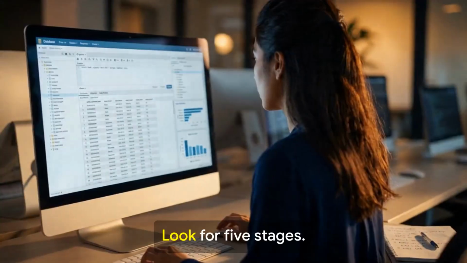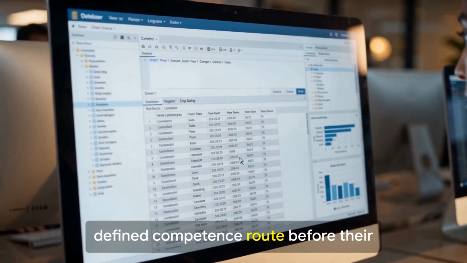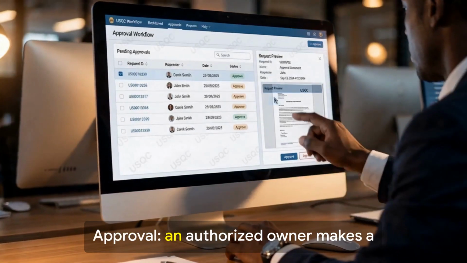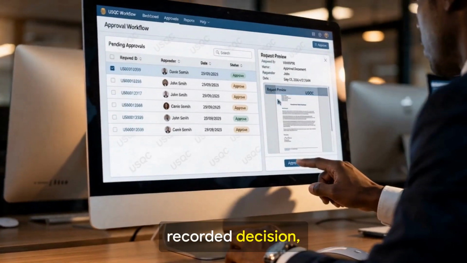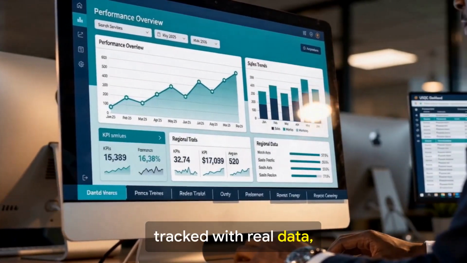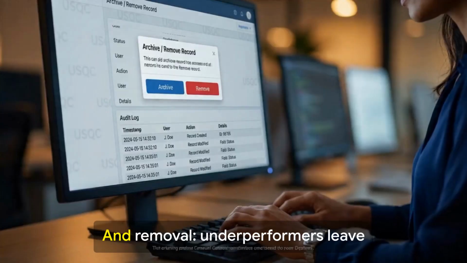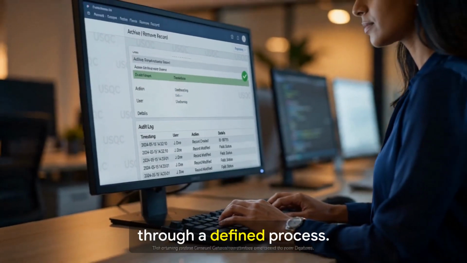Look for 5 stages. Qualification. The linguist meets a defined competence route before their first job. Approval. An authorized owner makes a recorded decision, never an automatic one. Performance monitoring. Quality is tracked with real data, not assumed. Requalification. Approval is reconfirmed on a schedule. And removal. Underperformers leave through a defined process.